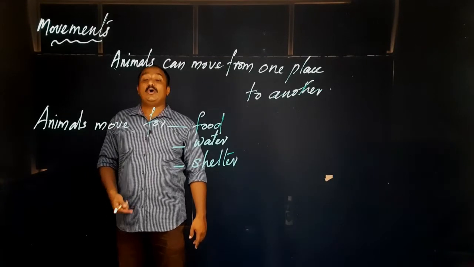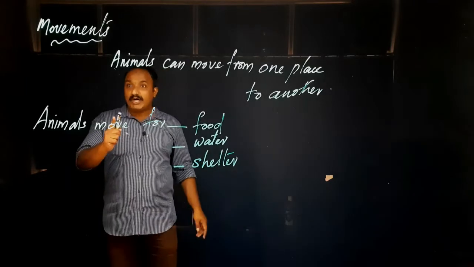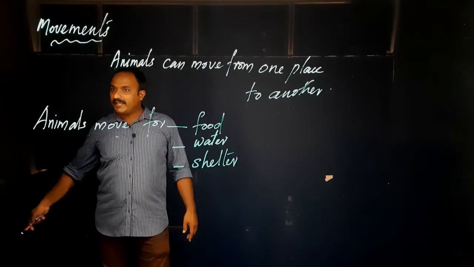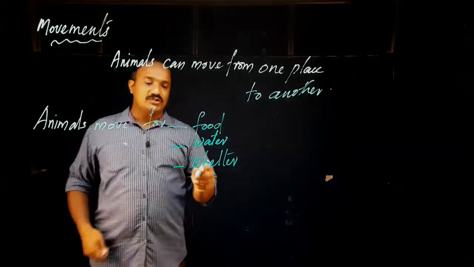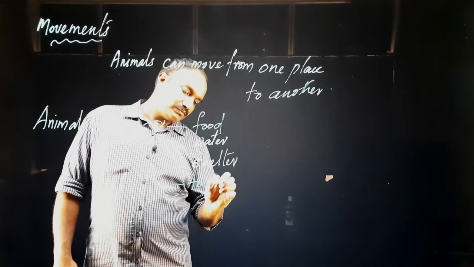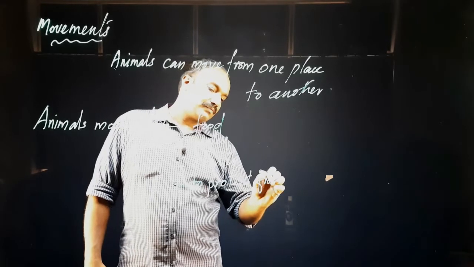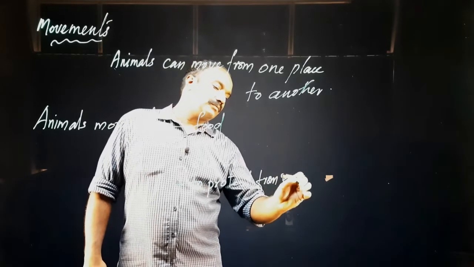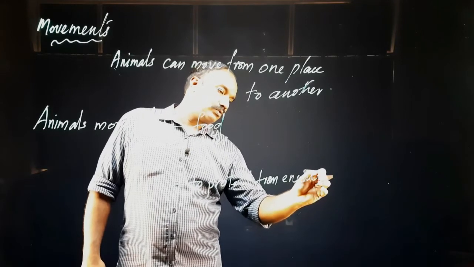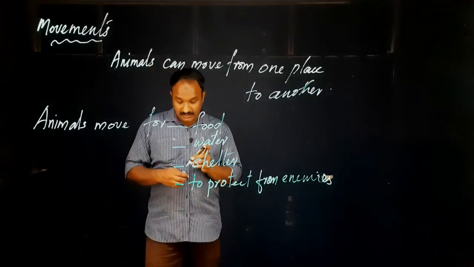Okay. If a dog is coming behind you to bite you, you will run. Why are you running? To protect yourself from the enemy, the dog. Okay. So animals are moving for the fourth point, to protect from enemies.